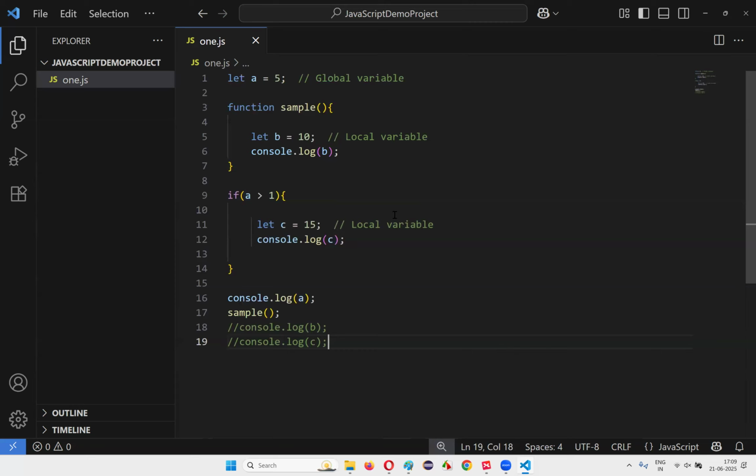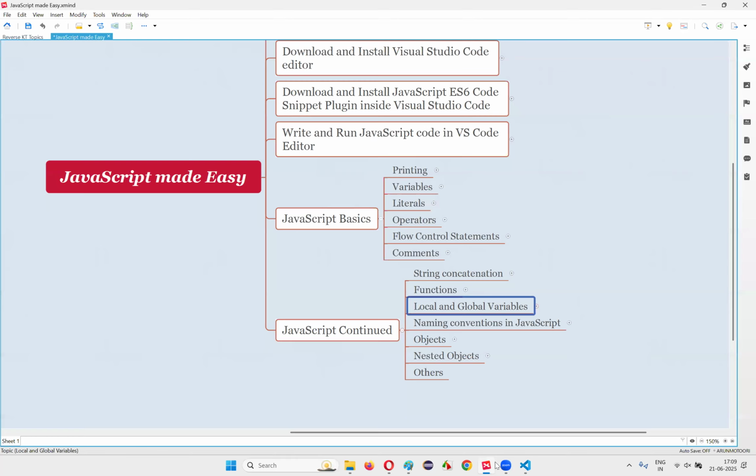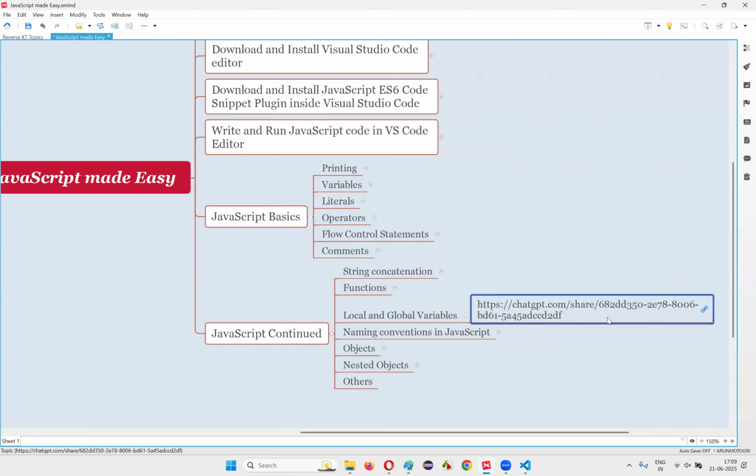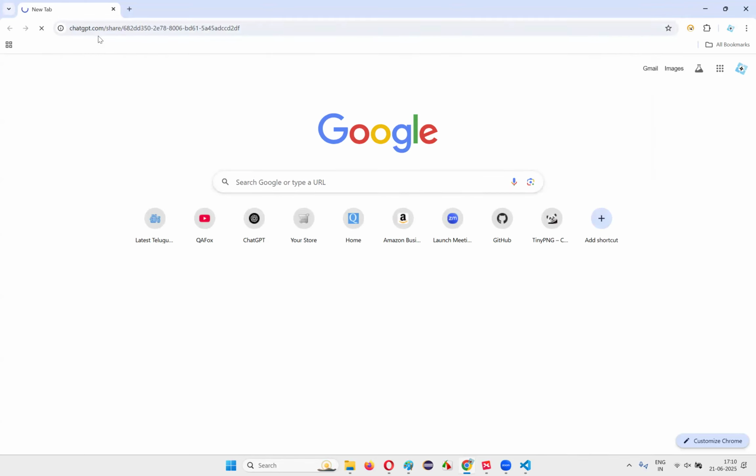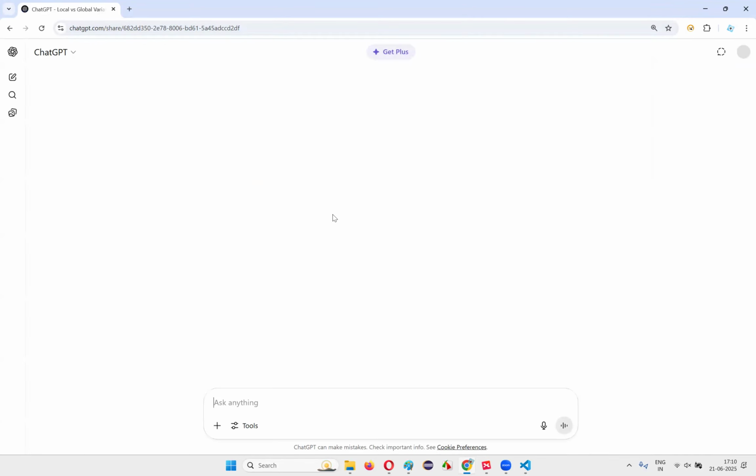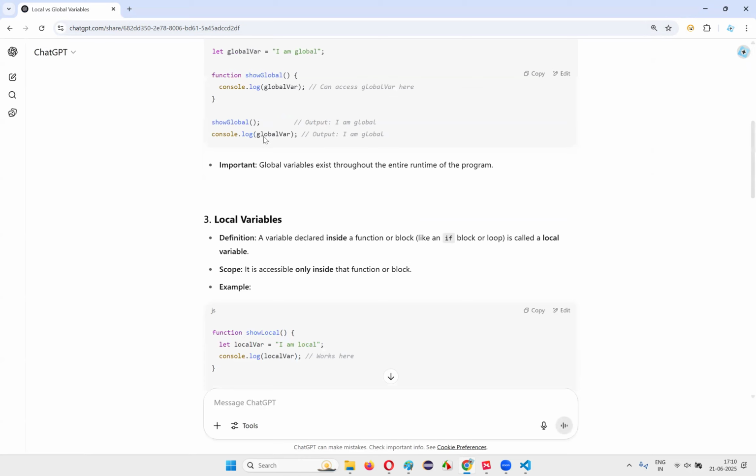So hope, guys, you got some idea about local variables in practical also. Here I have some notes, guys. Just to cross check that I have covered everything regarding local and global variables, I would like to open these notes. There will be some extra information about local and global variables. Let's see that here, confirm it, and then we can complete the session.